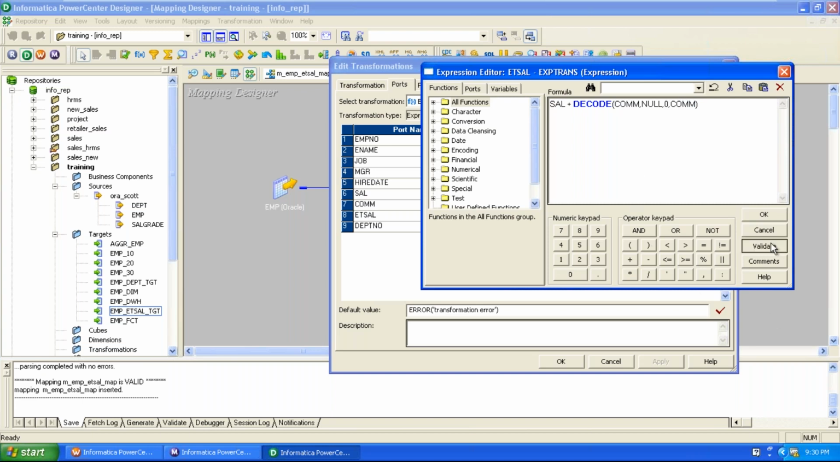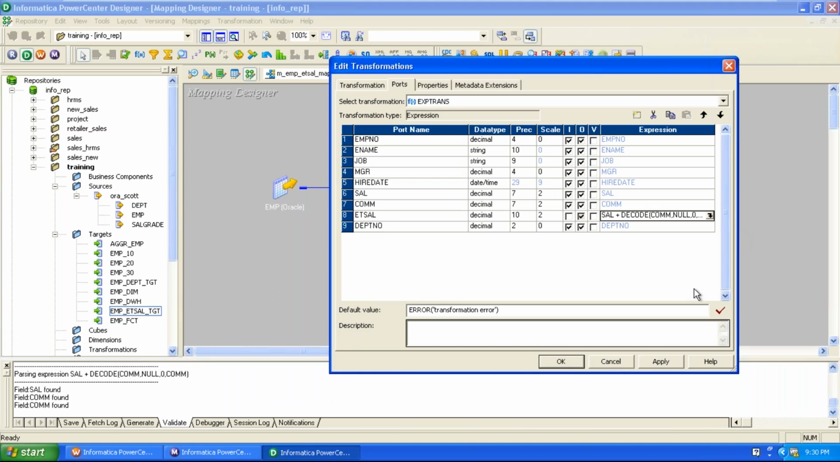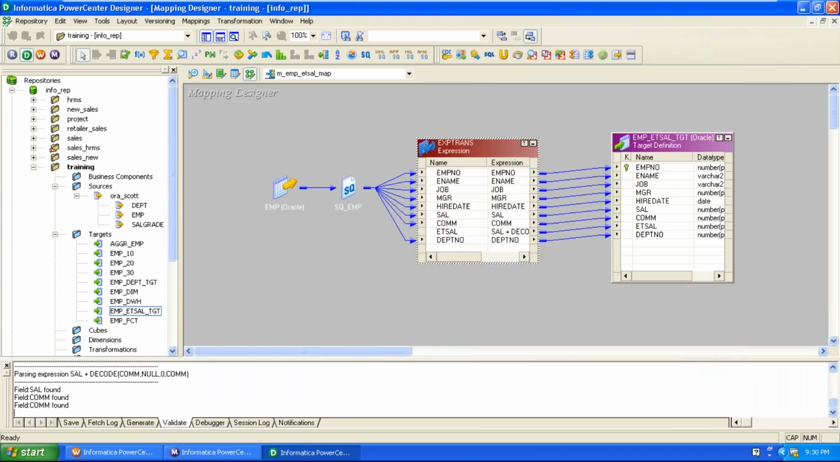Now click on validate. Now click on apply. Here, the mapping is modified. That's why revalidate the mapping and save to the repository. Initially the mapping was inserted to the repository, now it was updated. You can clearly observe here: parsing completed with no errors. The mapping is valid and the mapping is updated. Our repository is info_rep and the folder is training. Within this place, our mapping was updated.